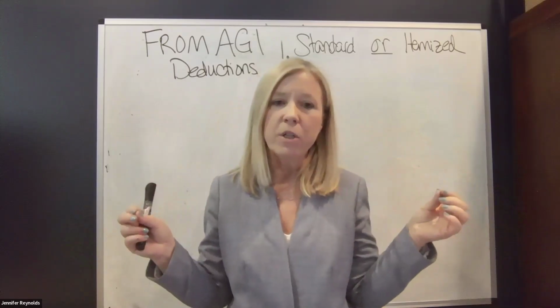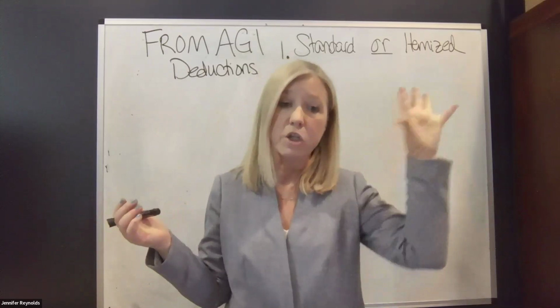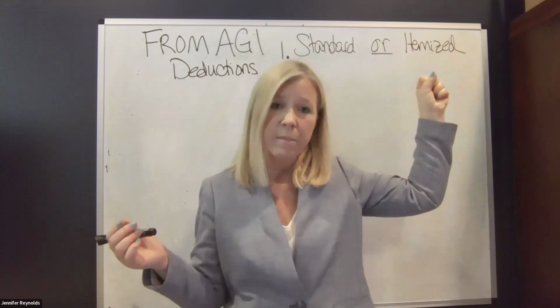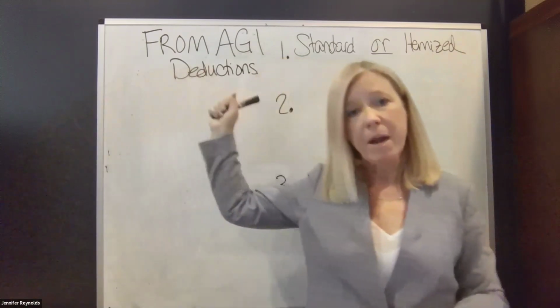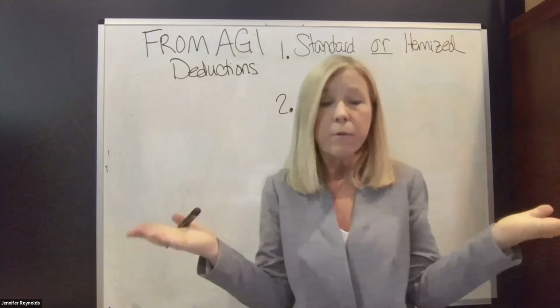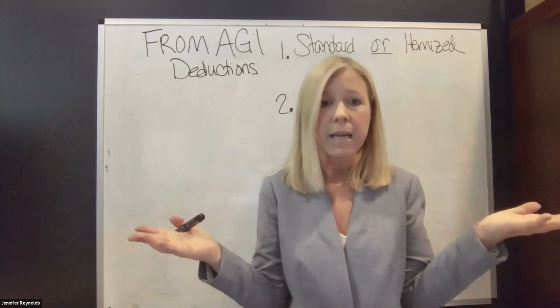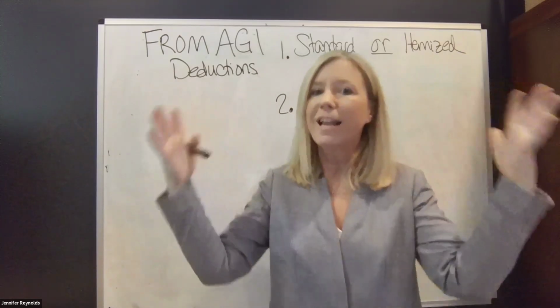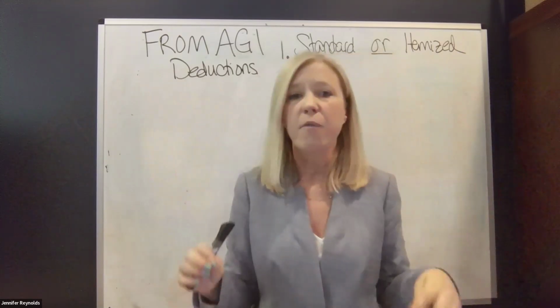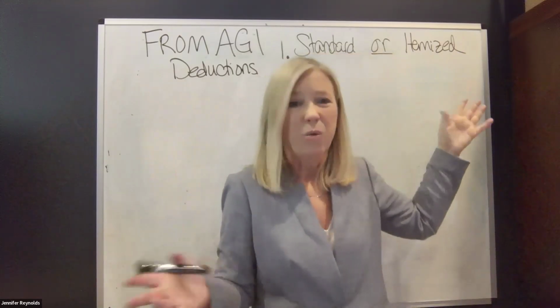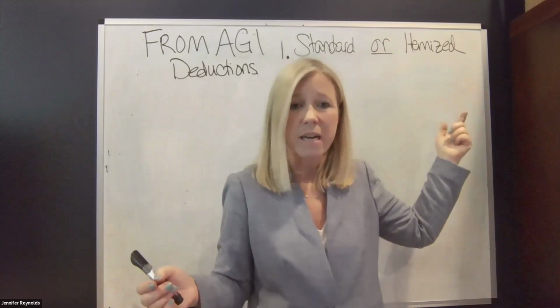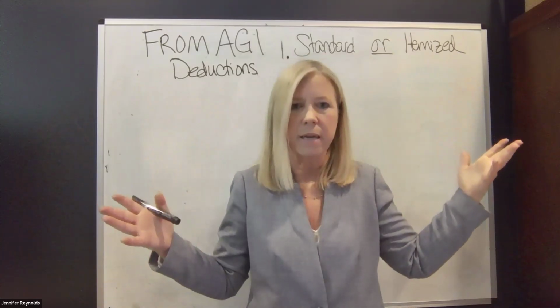What the taxpayer can do each year is compare those. They can bunch all five of the itemized together, add them up and see what the total is, and compare that to the standard. Whichever one is greater, they get to take. They don't have to choose the lesser, they get the bigger amount. If they add up all their itemized or they don't have any, and that's less than standard, no biggie. They get to take the standard deduction.